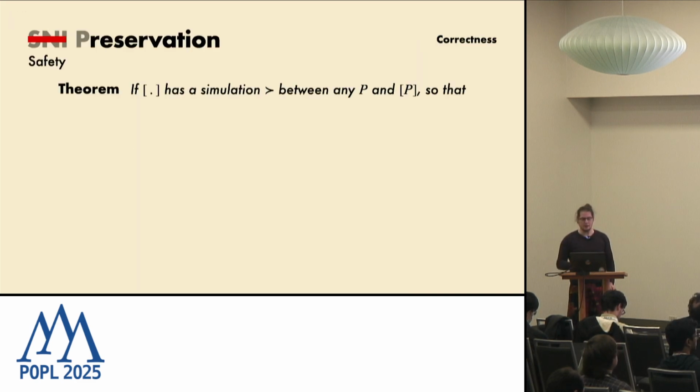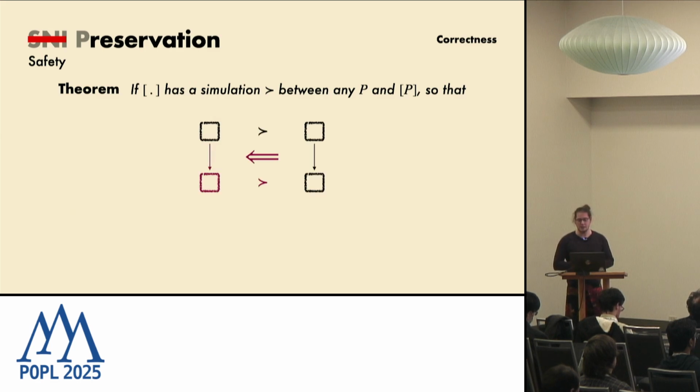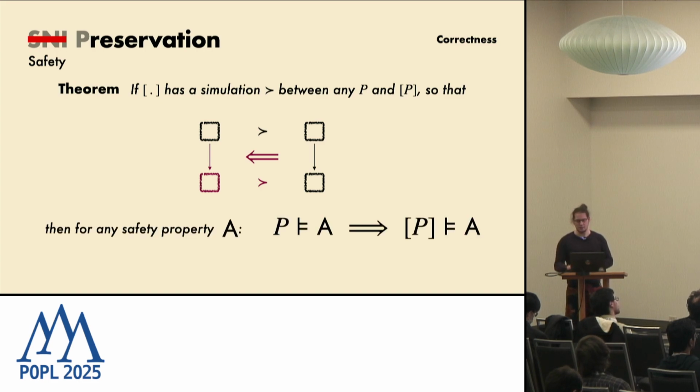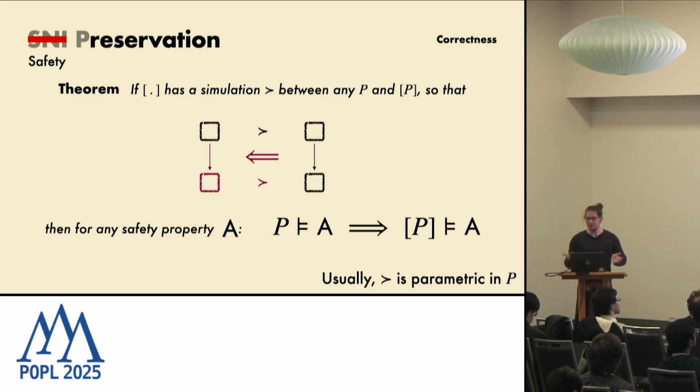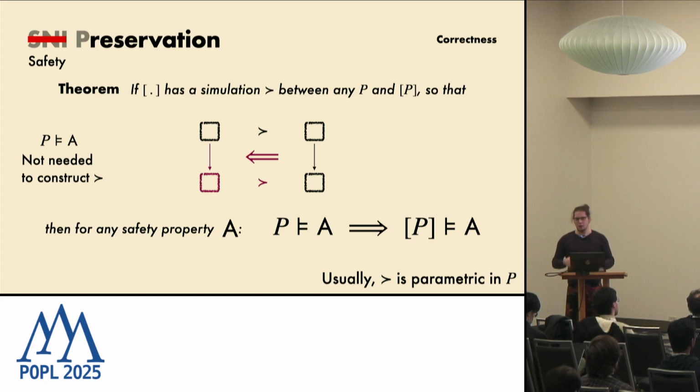And indeed, we get a theorem, which is not by me, but it's older, that states if we have a simulation between any source and target program so that the simulation square holds, we get for any safety property that it is preserved by the compiler. Usually this is parametric in P, so that we don't have to create a simulation relation for every source program once more. And another nice property is that we can do our proof without knowing the safety property up front. And we don't even need to know whether this program satisfies it or not.